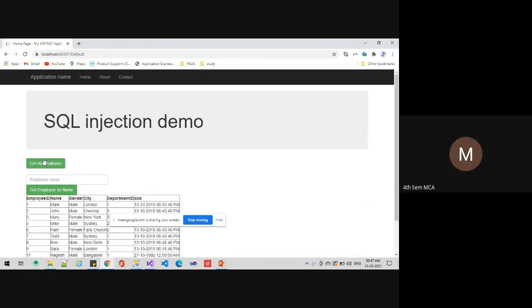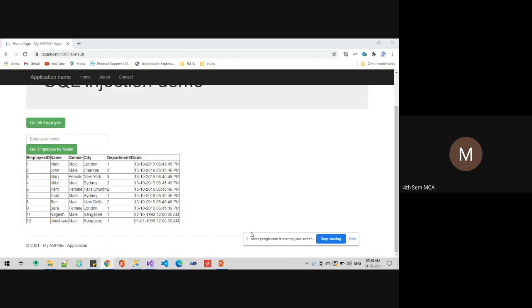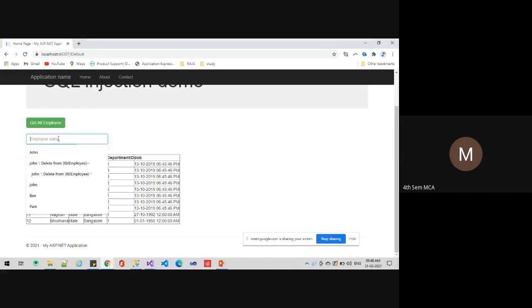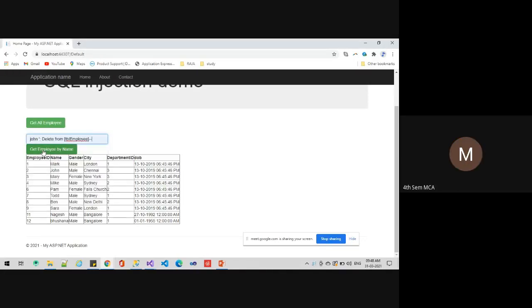This is a SQL injection demo. When she clicks on get employee details, all the values from the table get displayed. Last time she used John; delete from the table. If she executes this line, the complete table will get deleted from the database. The hackers delete like this. To avoid this, so that the database is not deleted, you have two options: one is a parameterized query, one is PLSQL. Yes, Preeti, first show the parameterized one. Yes, ma'am.